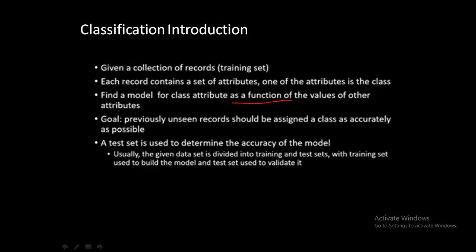In the sense, we have two sets. Actually, one is the feature and the second one is the class column. So you need to find the relationship between these. In short, a relationship in the sense, let us say y equal to f of x. So x is nothing but the input data, y is nothing but the class column. तो मुझे f फाइंड आउट करना है कि x की वैल्यू मैं पुट करूं तो मुझे y मिलना चाहिए. Okay, but this is not too accurate.